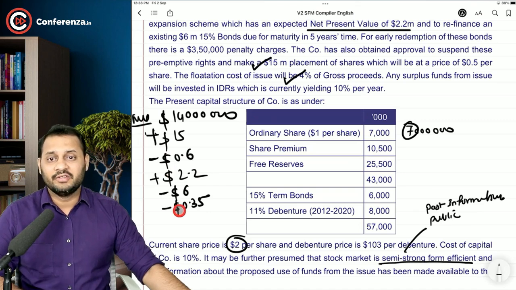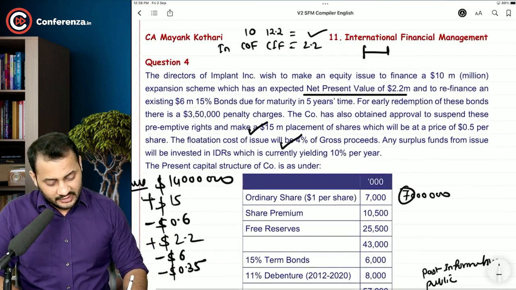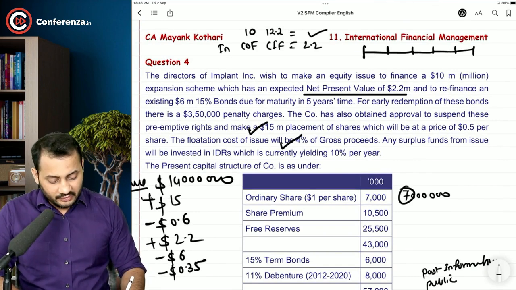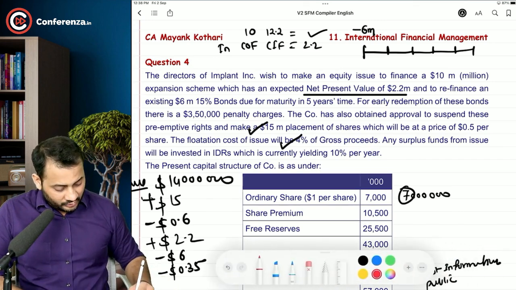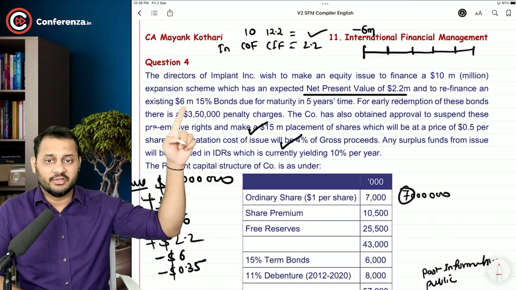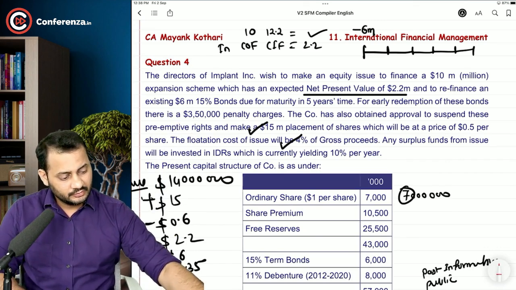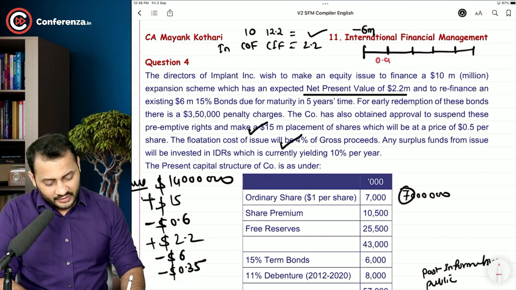So this is the total. But there is one more thing which is hidden that you might be skipping. Because of this repayment of the existing bond, understand there are 5 years left to the bond. Because you are redeeming the $6 million bond, you will save on the interest cost every year, which will be 6 million into 15%, that's $9 lakh or $0.9 million. So every year you will be saving $0.9 million.